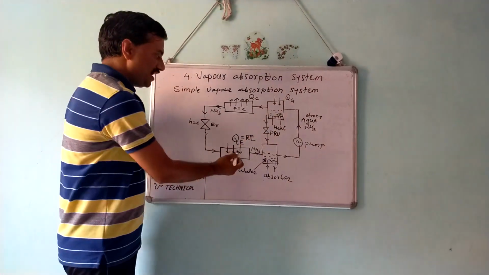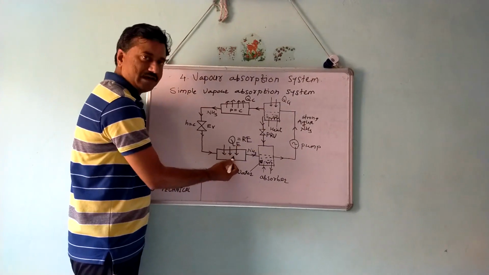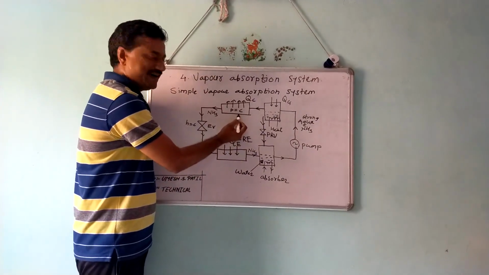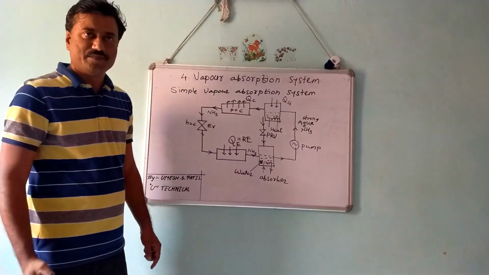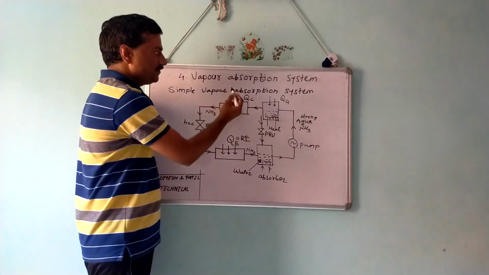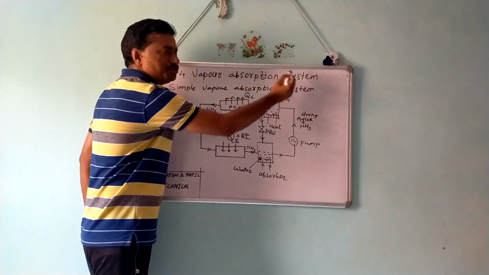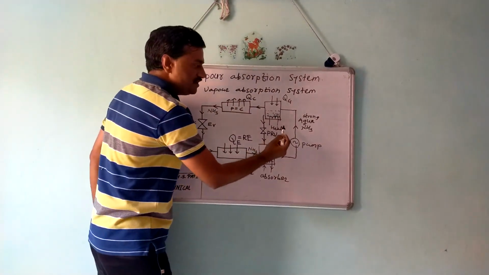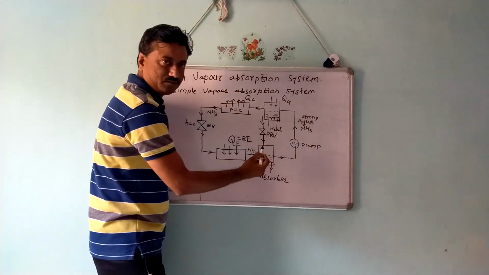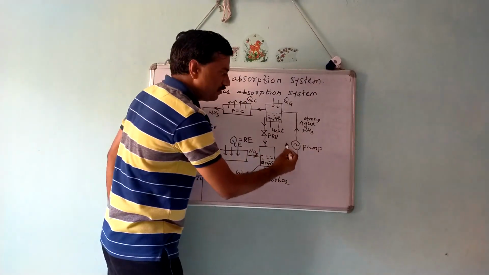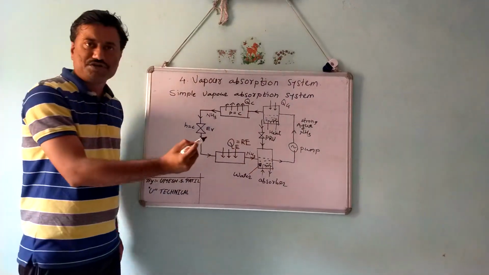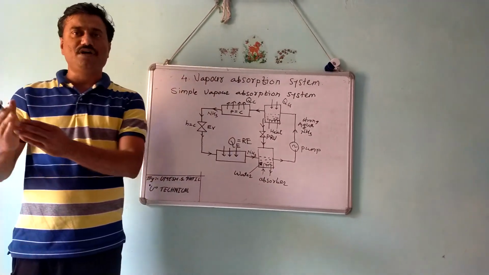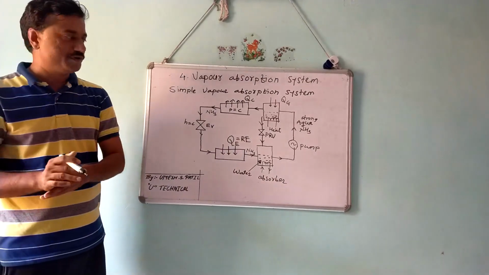So here ammonia is evaporated at low pressure and low temperature, and condensed at high pressure and high temperature. The major difference between the vapor compression system and the vapor absorption system is the elimination of the compressor. The pump requires work for its operation, but that work is very low compared to the compressor in a vapor compression system.